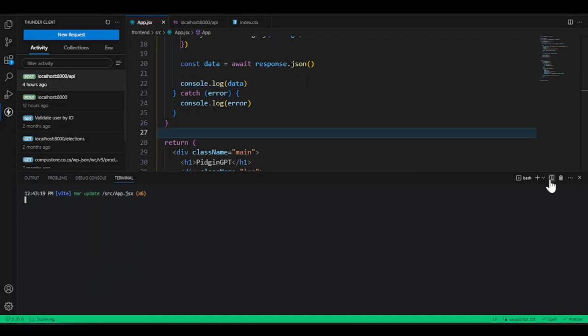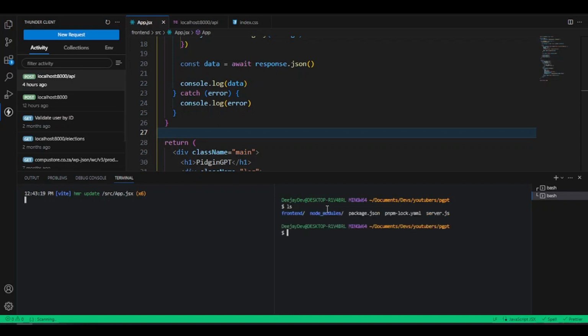So you come to this icon here, and then you click on this split tab, or you press Ctrl Shift and 5. As we click now, we open this terminal here. So now what we need to do is run our back end. So if you check this directory where we did, you will see that we did our root directory here. What we want to do is run our npm command.